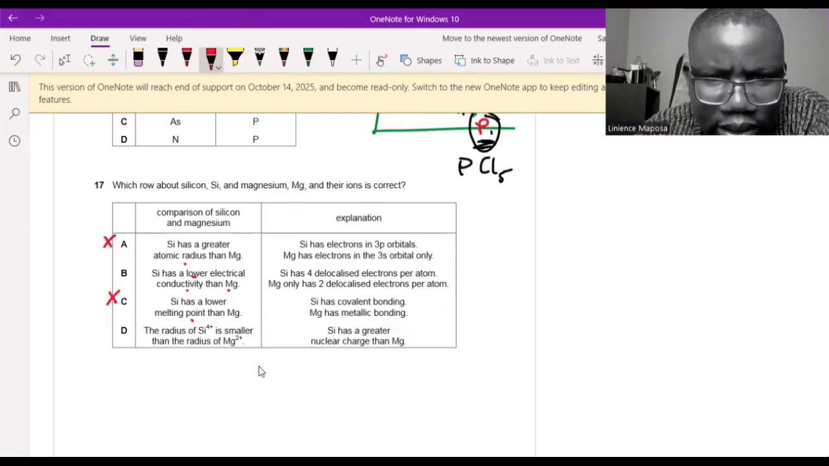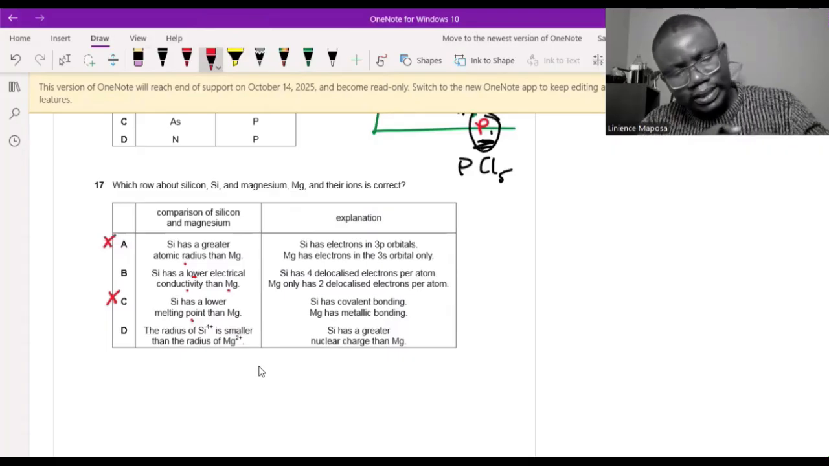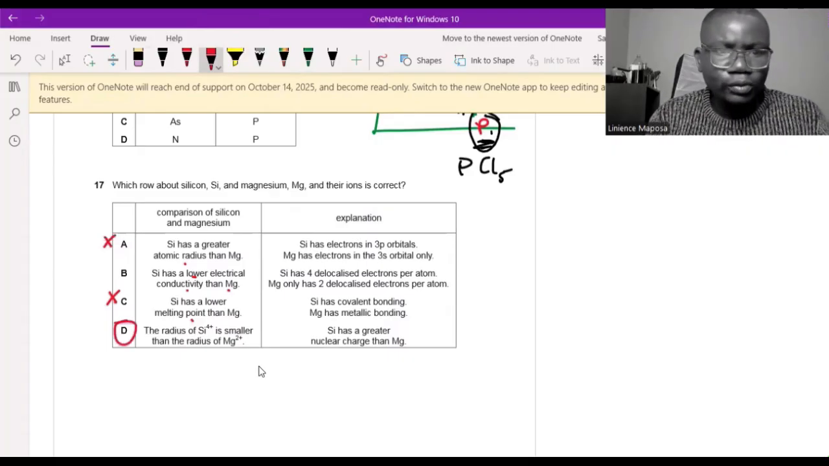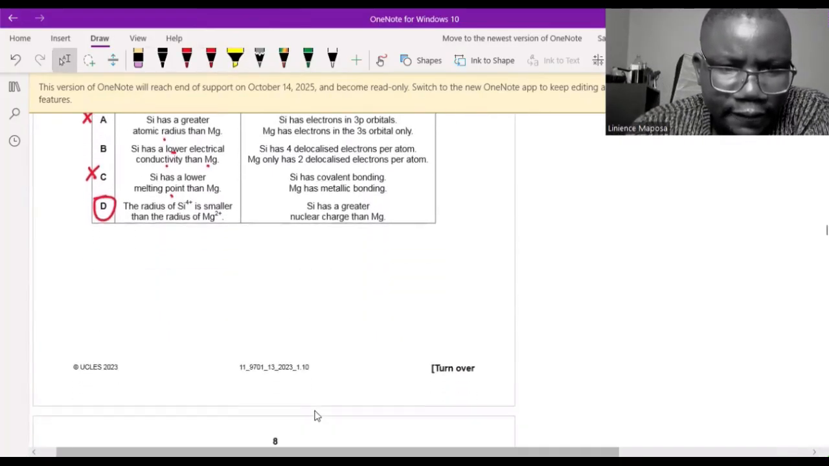Let's check the explanation for D. Silicon has a greater nuclear charge than magnesium. True. Ionic radius and atomic radius in the same period will decrease because of nuclear charge. Answer is D. Again, we knew because B was contradicting in terms of those charge carriers.